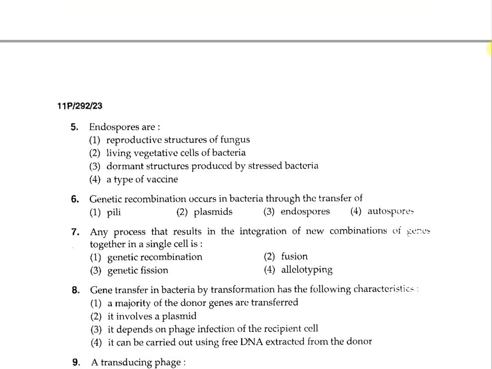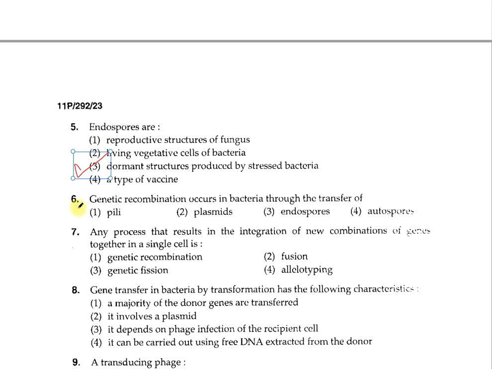Question 5. Endospores are 1. Reproductive structures of fungus, 2. Living vegetative cells of bacteria, 3. Dormant structures produced by stressed bacteria, 4. A type of vaccine. Out of this, option number 3, dormant structures produced by stressed bacteria, is correct. Stressed bacteria means bacteria facing unfavorable conditions of dryness, high temperature, or loss of nutrients.